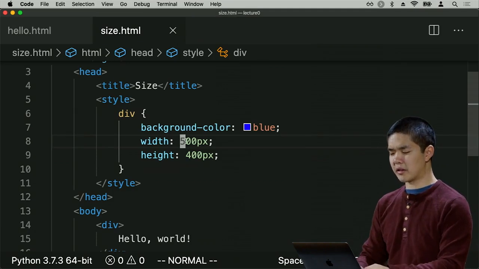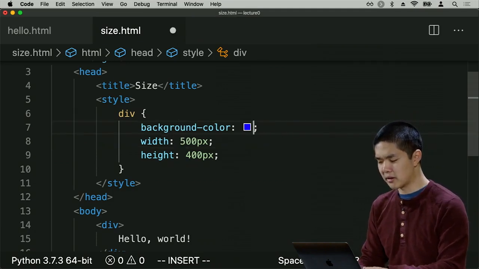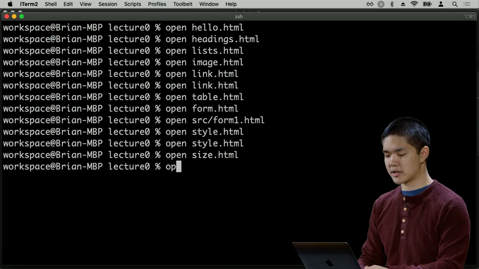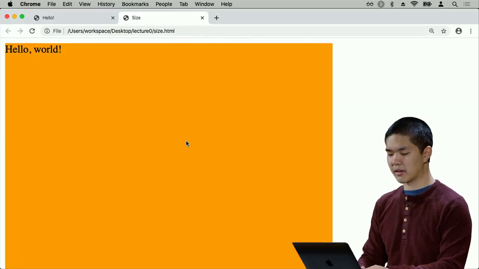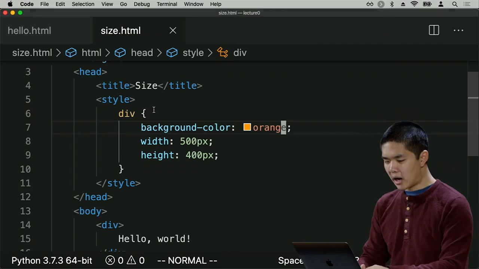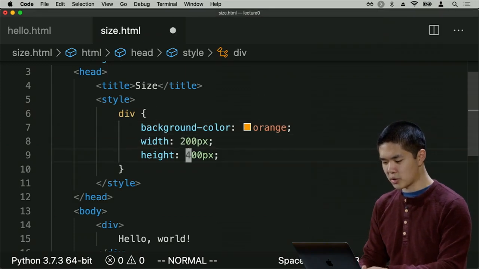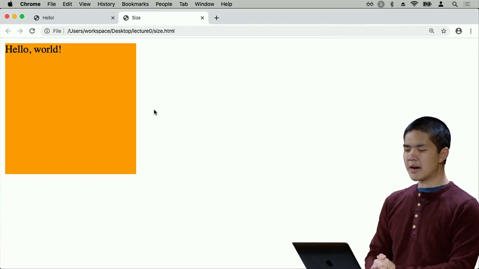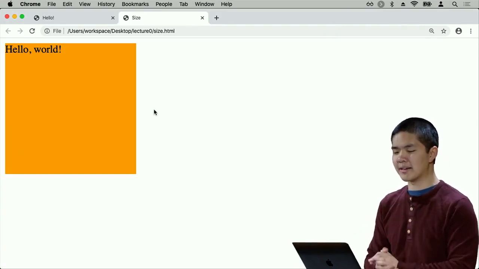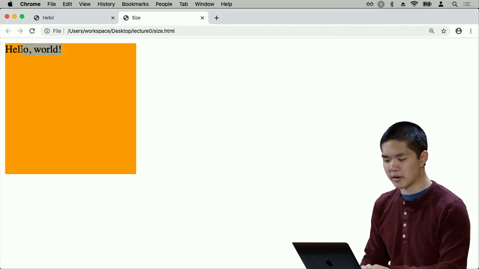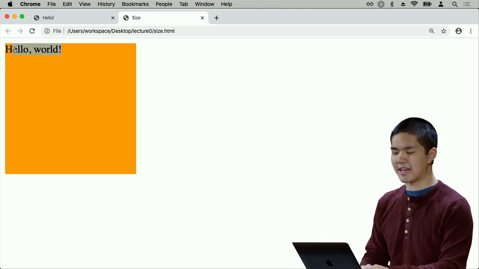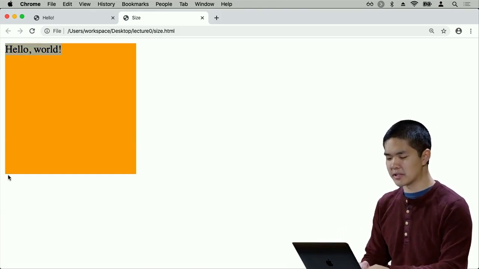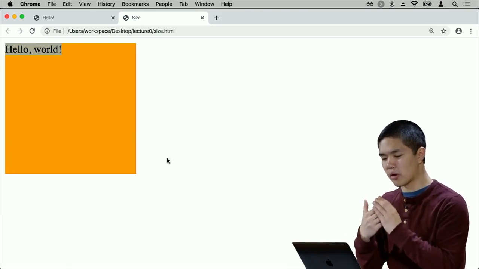In addition to controlling the size, let me change this color to something a little bit lighter, something like orange, such that now if I open up size, it looks like this. I'll make this a little bit smaller. Let's try 200 by 200 pixels. It looks now like this. You might imagine there are some other changes that I might like to make. Like this hello world, for example, is very close to the edge of this particular div. It's right up against the upper left corner of that div.